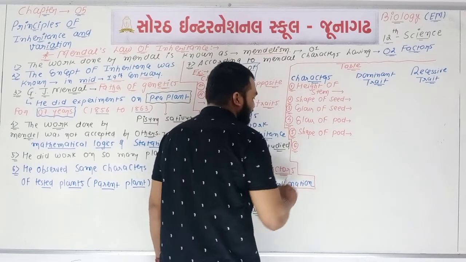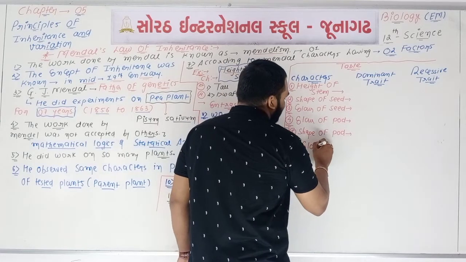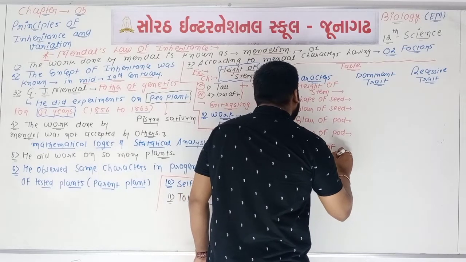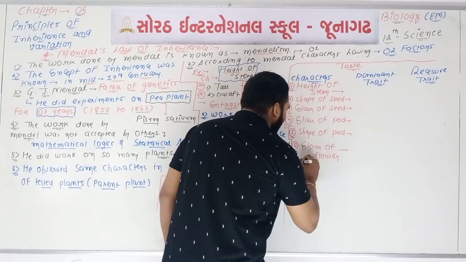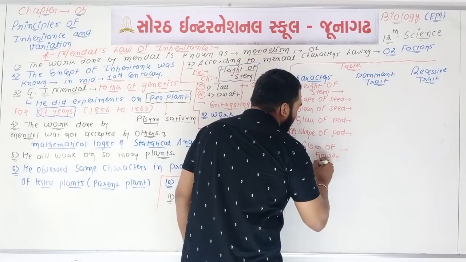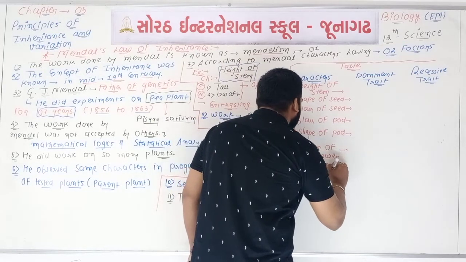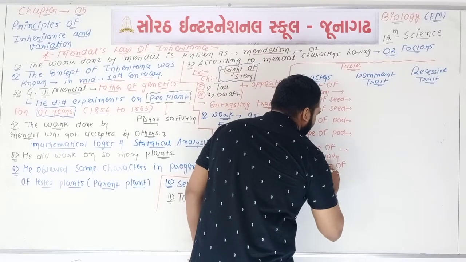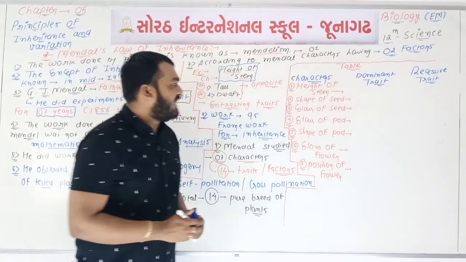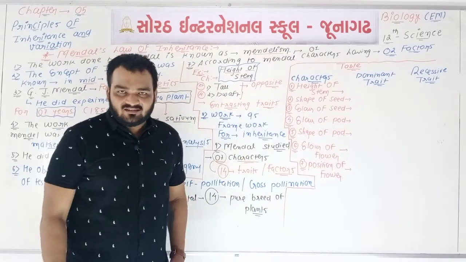What about the sixth one? Sixth one is about the color of flower. And what about the last one? Okay, last one we can say is the position. Last one is about the position of flower. So total 7 characters are there.